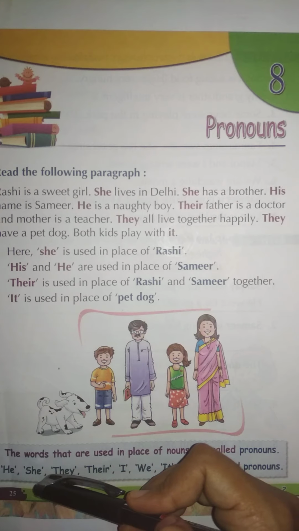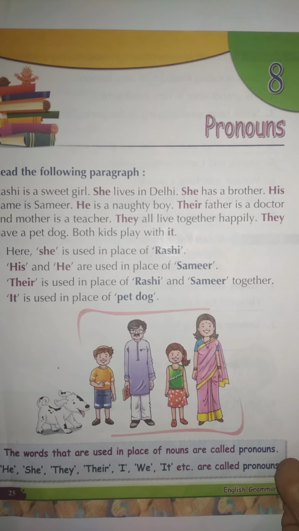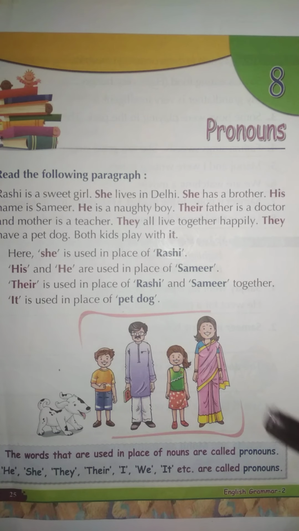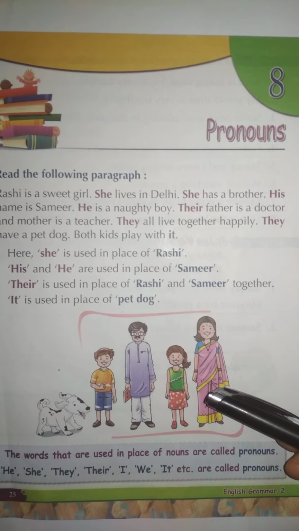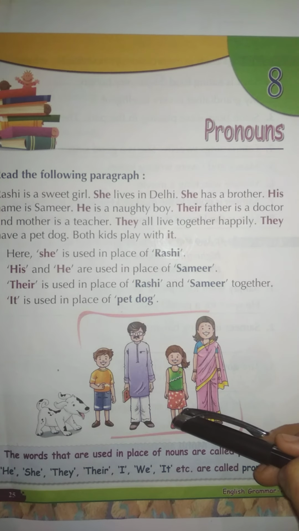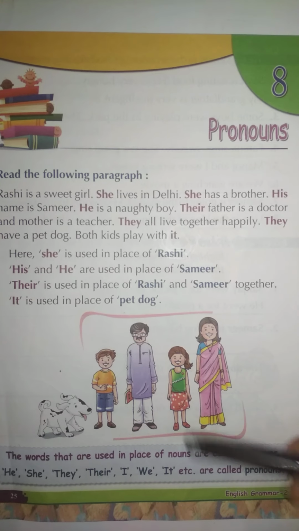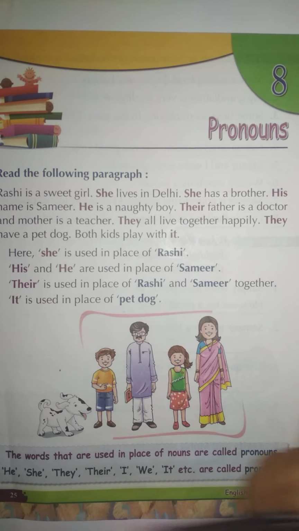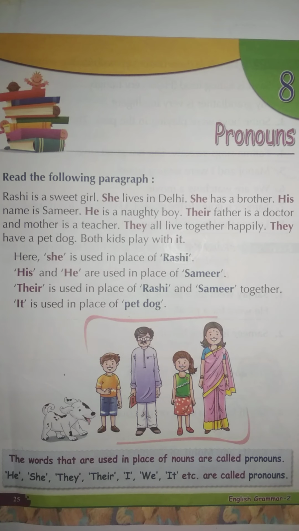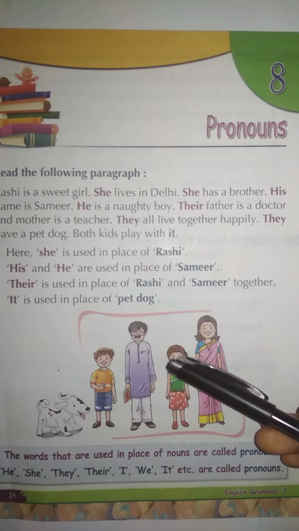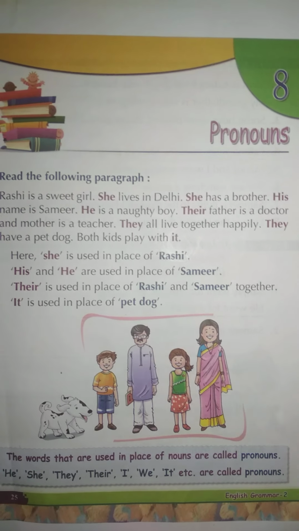Next one is she. We can use she when we talk about a girl or a woman, right? So here, like Shraddha is laughing. In place of Shraddha, we can use she because she is used for a girl or woman. So she is laughing, or we can say she is standing.